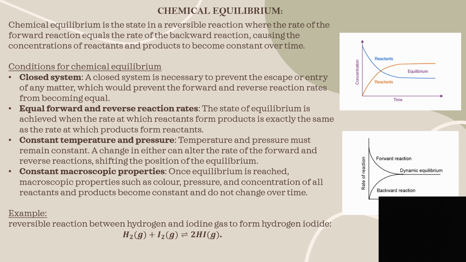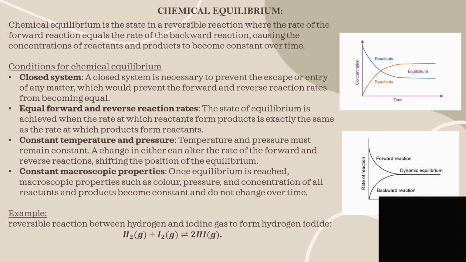First is closed system. Why do we require a closed system? A closed system is necessary to prevent the entry or exit of any matter. Second, equal forward and reverse reaction rates. When the forward reaction and the reverse reaction rates are equal, then only the chemical equilibrium condition can be satisfied.